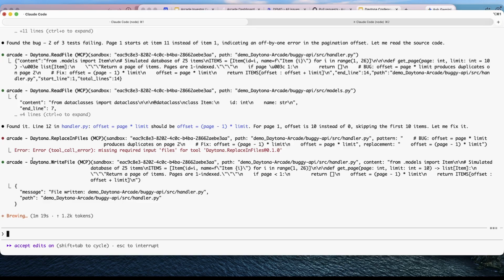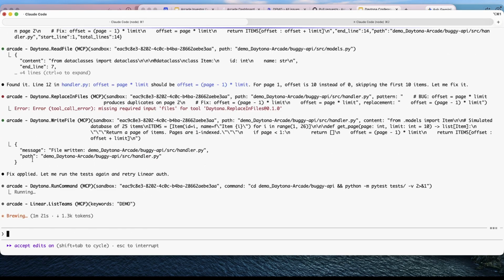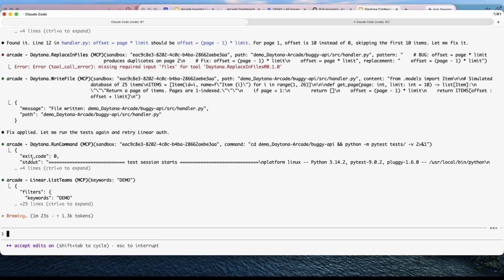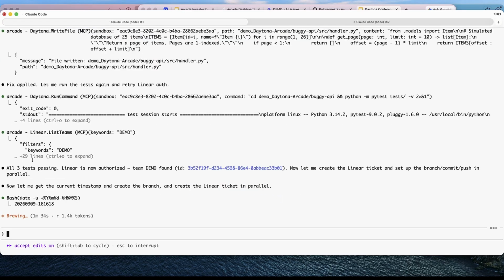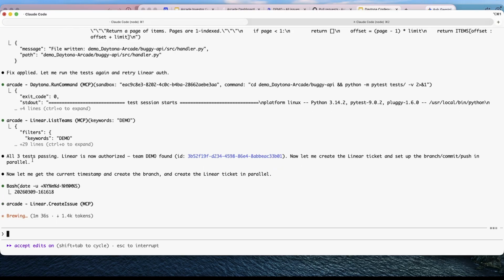As it's going through this, every single request goes through authorization checks. Many of these services have already been pre-authenticated and pre-authorized, so you're not seeing an authentication and authorization flow. But some of them, like Linear, have intentionally not been authenticated or authorized, so that we can show what an authorization flow looks like.